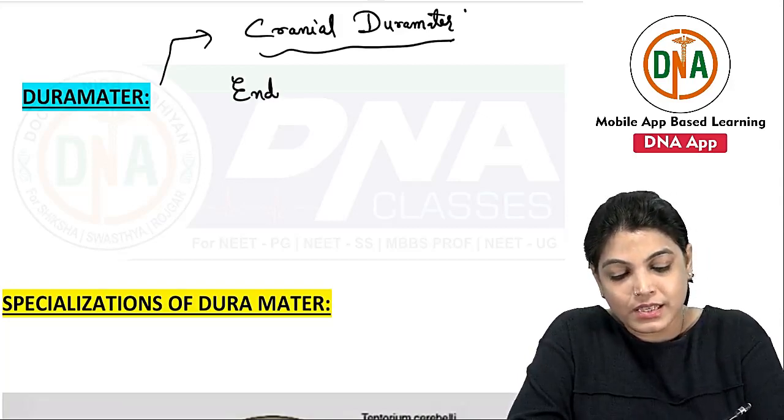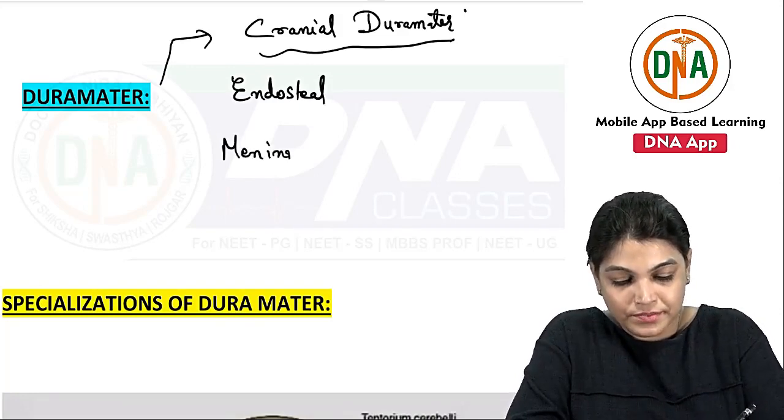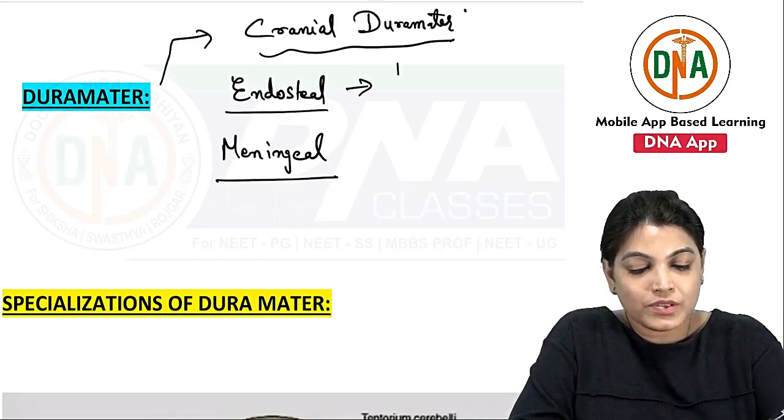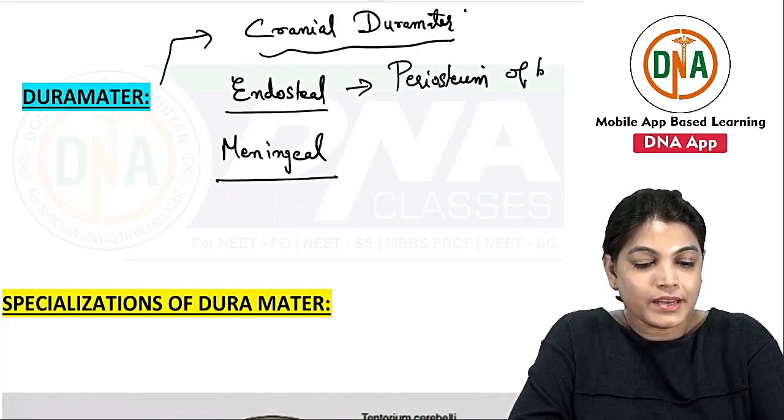One is endosteal layer and other is meningeal layer. So it has got two layers. Endosteal layer is continuous with the periosteum of bones and it merges with the sutural ligaments of the suture.